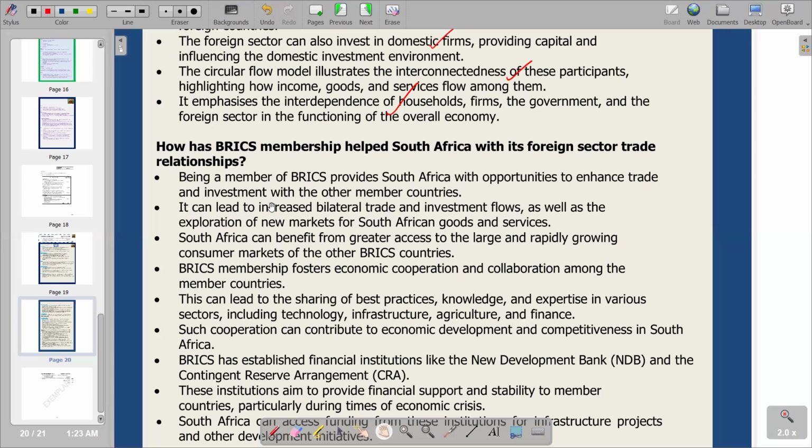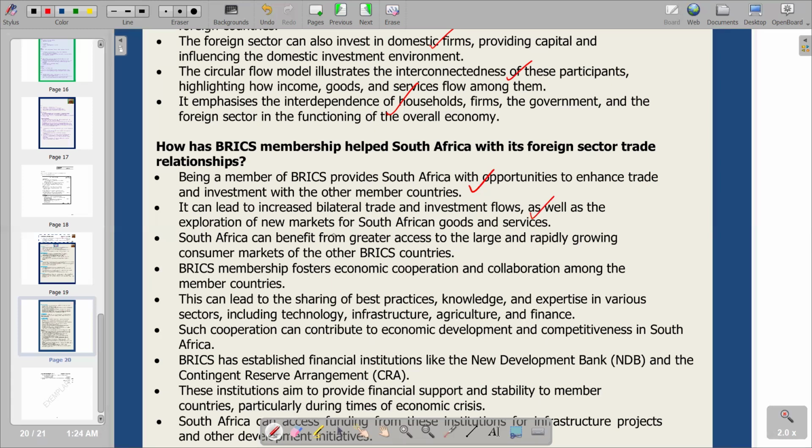So the first point is saying being a member of BRICS provides South Africa with the opportunity to enhance trade and investment with other member countries. So this is now just the facilitation of international trade that is being explained in the first point. The next point, it can lead to increased bilateral trade and investment flows, as well as the exploration of new markets for foreign goods and services. Obviously, with being a member of BRICS, we are going to explore new markets, which are markets of other countries that are inside BRICS. So it becomes also a benefit to our local economy.